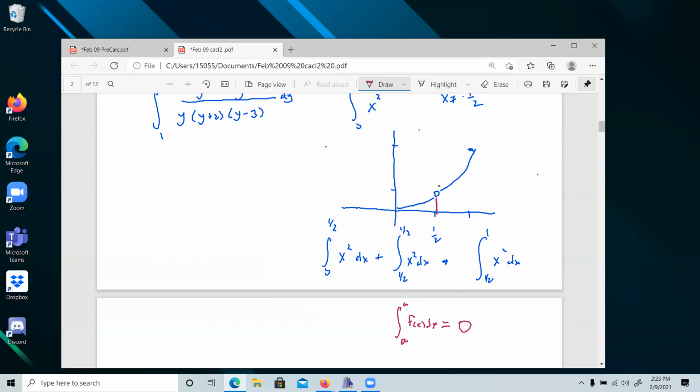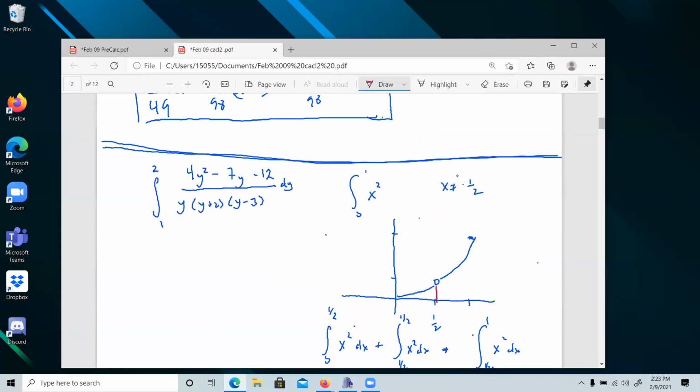But usually people just avoid this skip and don't really worry about it, because there's no discontinuity here. There's no weird stuff going on. It's just a removable discontinuity. So we're not really going to worry about this. We just integrate it. If you wanted to break it up like this, that's okay. That's the formal thing to do, but we wouldn't worry.